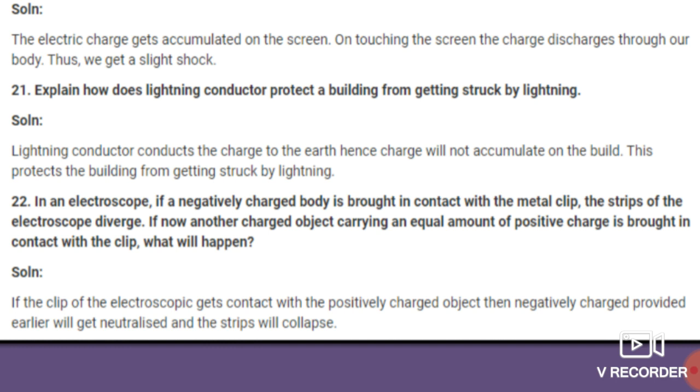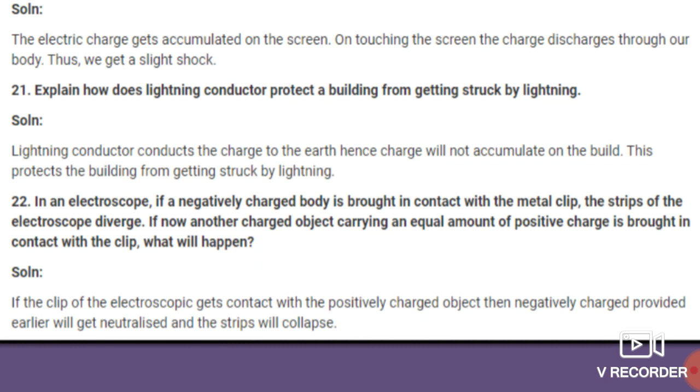So what is the solution for this? If the clip of the electroscope comes in contact with the positively charged object, then the negative charge provided earlier will get neutralized. The first time it had the negative charge, so whenever we bring it in contact with a positively charged body, they will get neutralized and the strips will collapse.